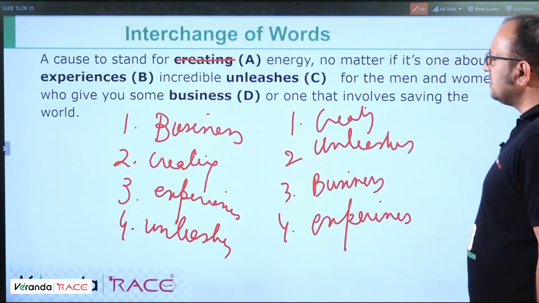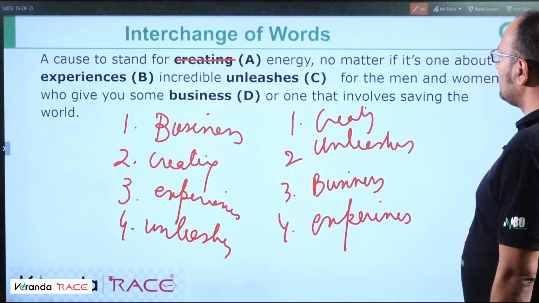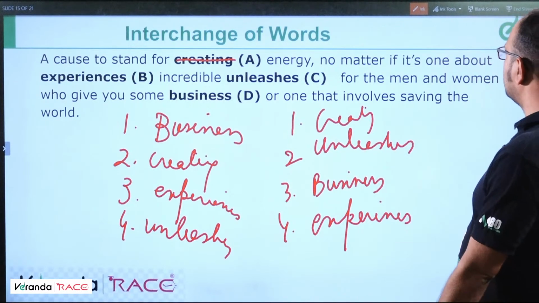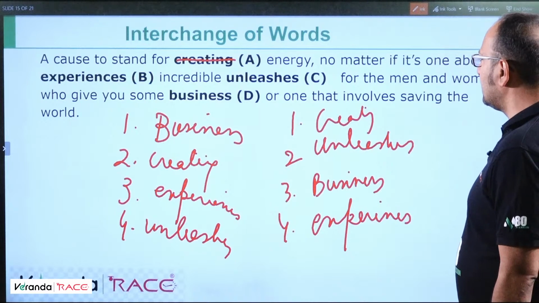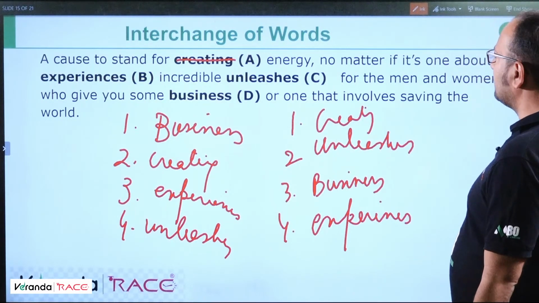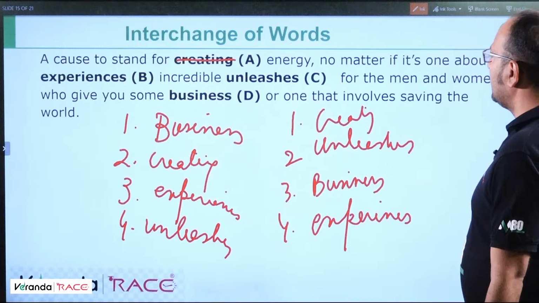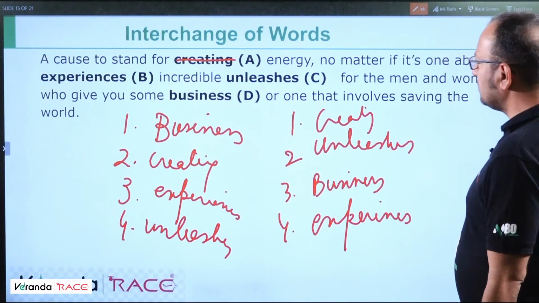So now let us see second one. A cause to stand for creating energy, no matter if it is one about unleashes, an incredible business for the men and women who give you some experiences, or one that involves saving the world.